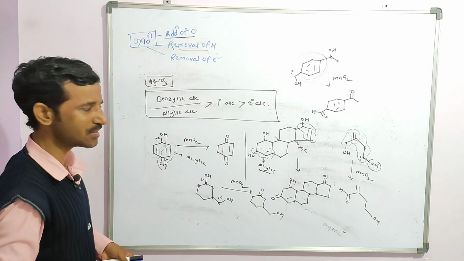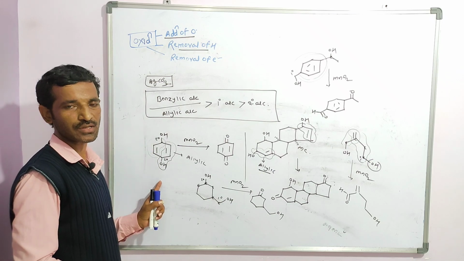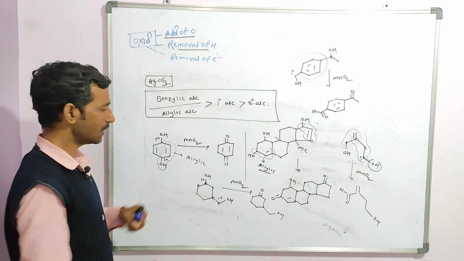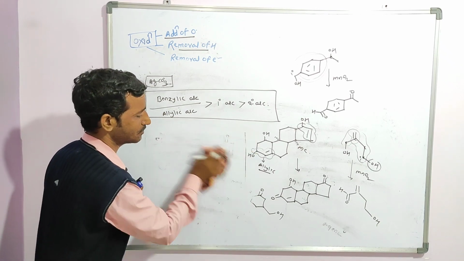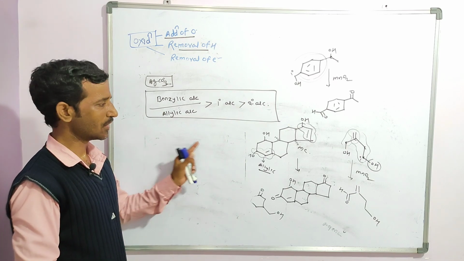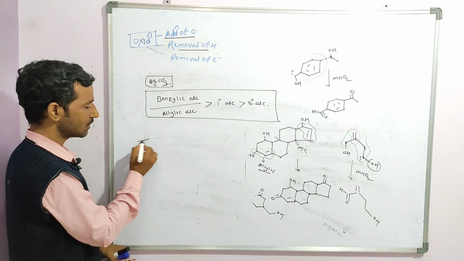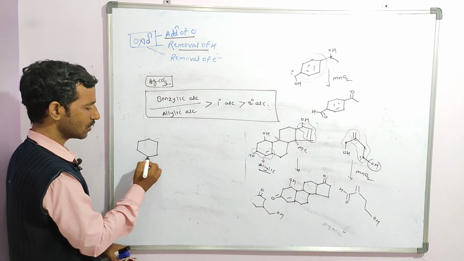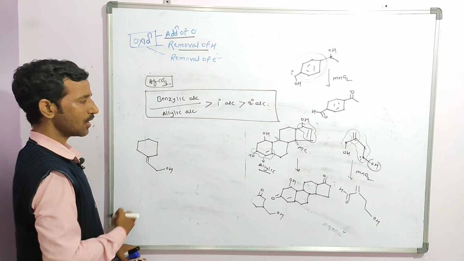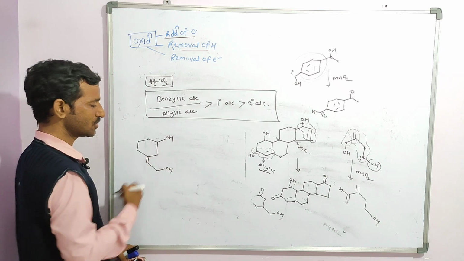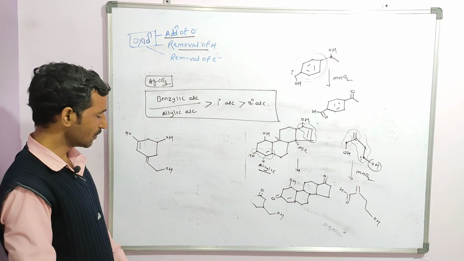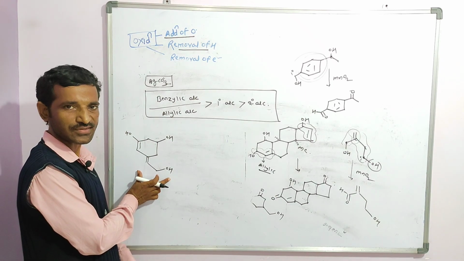Suppose I take some examples. Then how can you get the oxidized product in the presence of silver carbonate? Clear? Now see, got these structures? Okay, now I will take one structure like this, with a double bond, an OH, again a C with an OH, again a double bond, and here an OH. Then we can say this is one of the structures.